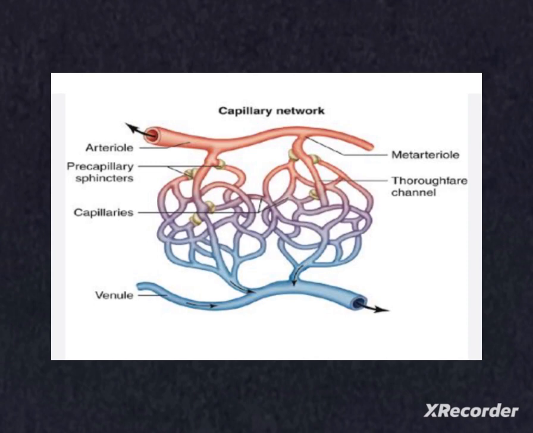The smallest vessels have very thin walls and these are called capillaries. These thin walls help in the exchange of material between blood and the surrounding cells. These capillaries then join together to form veins that take away the blood from the organ or tissue, that is, deoxygenated blood is taken from the tissues to the heart again.